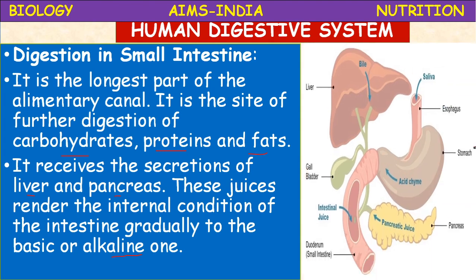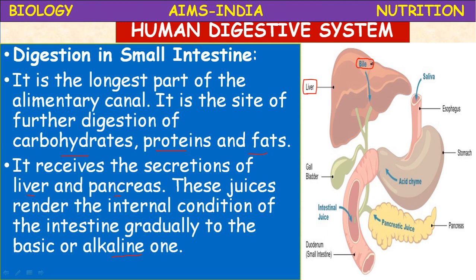Like this. So the liver is the largest gland in the body. It is the largest organ, a very important organ. It is often called the factory of the human body, which performs more than 100 functions. One of the functions is secretion of bile juice. The bile juice is very important. This bile does not contain any digestive enzymes. It is the only digestive juice which does not contain any digestive enzymes, but it contains pigments and some salts.